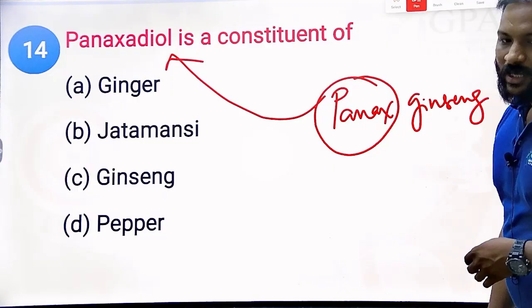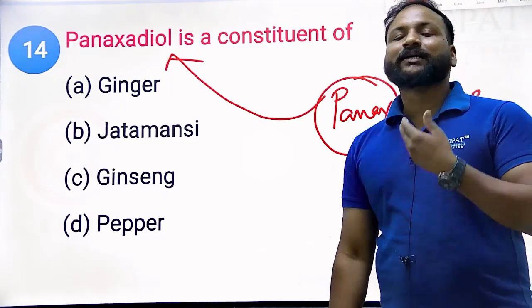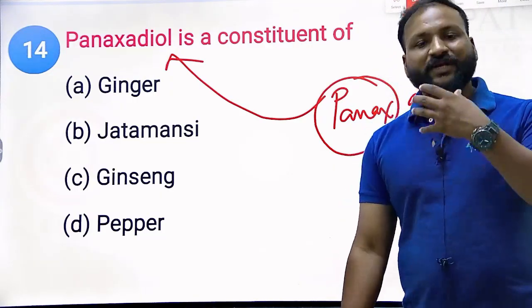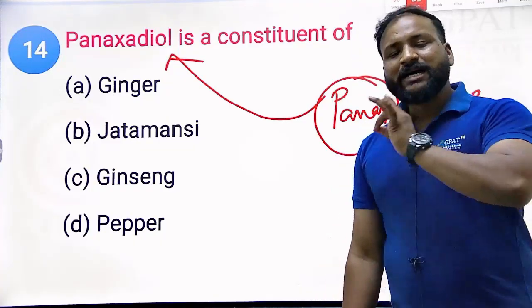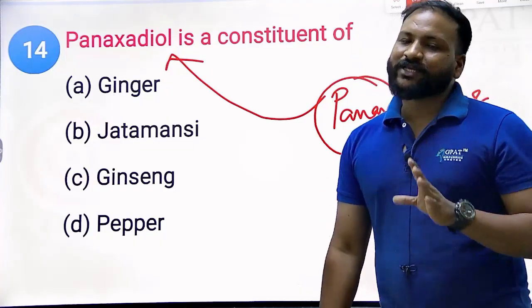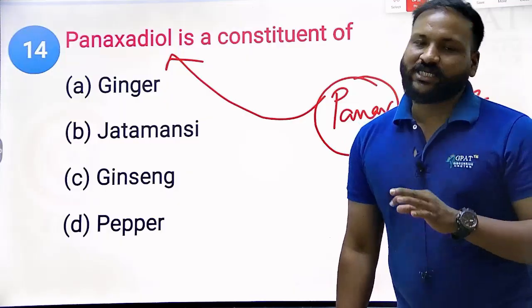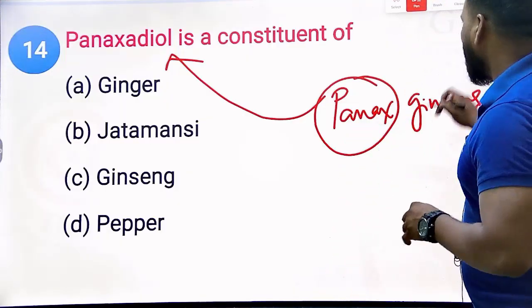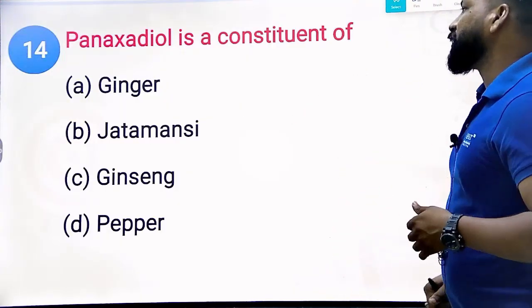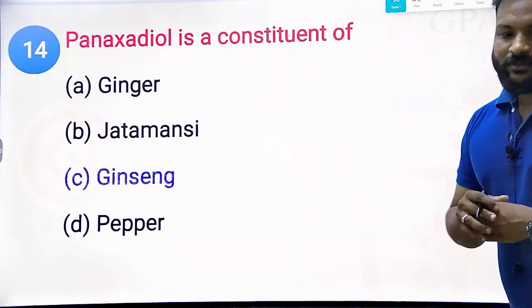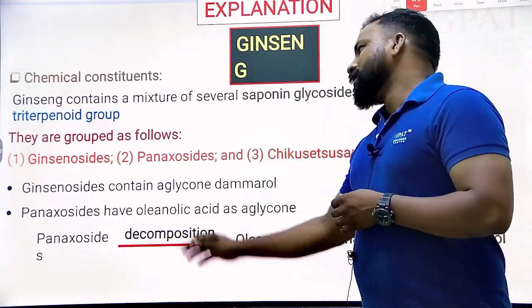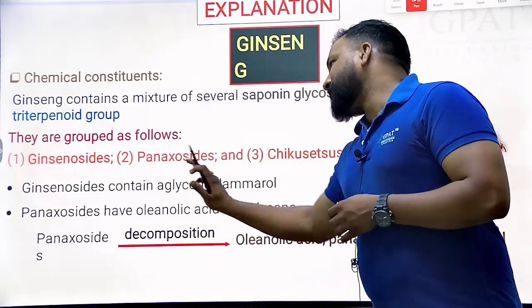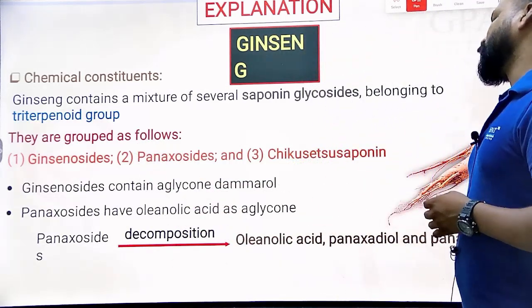Do you remember? Meanwhile, when attempting chemical constituent based questions, try to recollect the biological names of the plants. So connect the link between the chemical constituent name and the biological name. Thereby, it will be very easy for you. It's like a cakewalk. So obviously the right answer is ginseng, Panax ginseng. Okay, so it contains ginsenosides, panaxosides, and chikusetsusaponin.